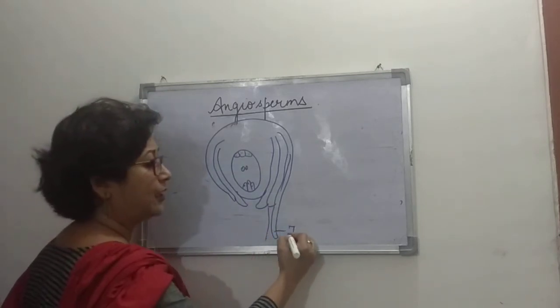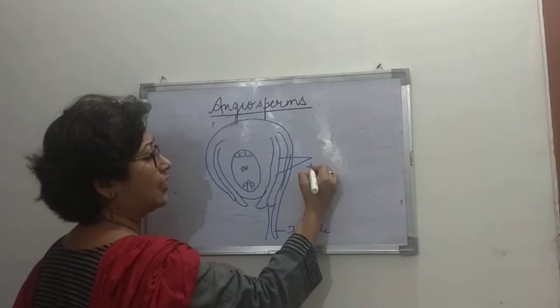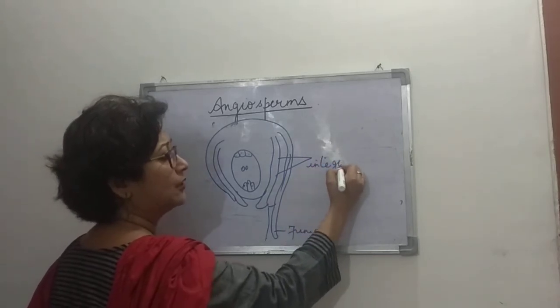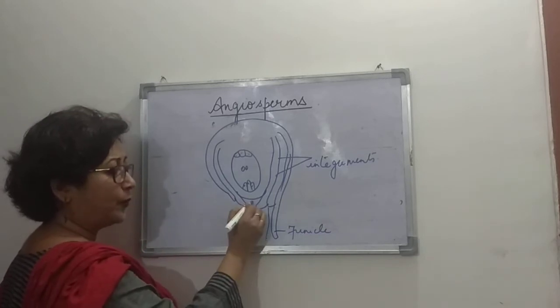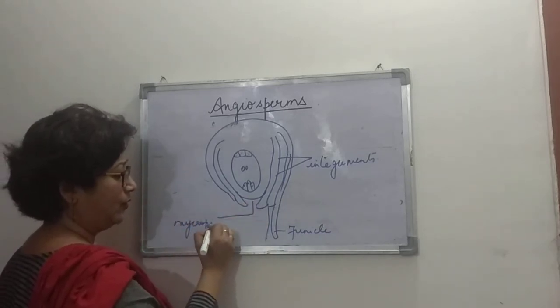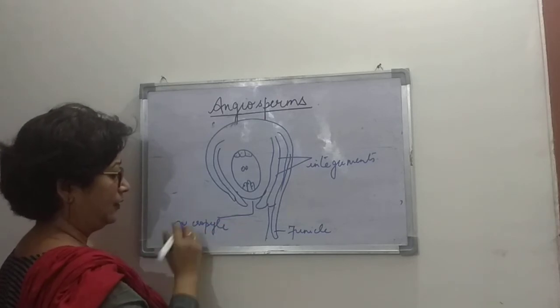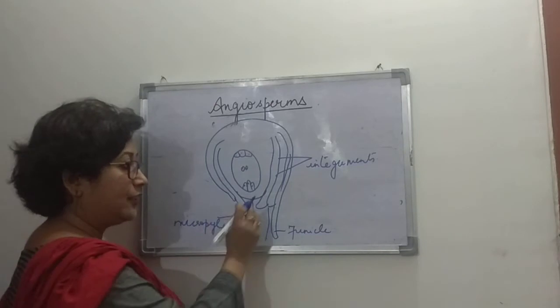Now this part, let's start with this. This is the funicle part of the ovule. These layers are the integuments of the ovule. This opening is known as the micropyle, a very, very tiny opening.